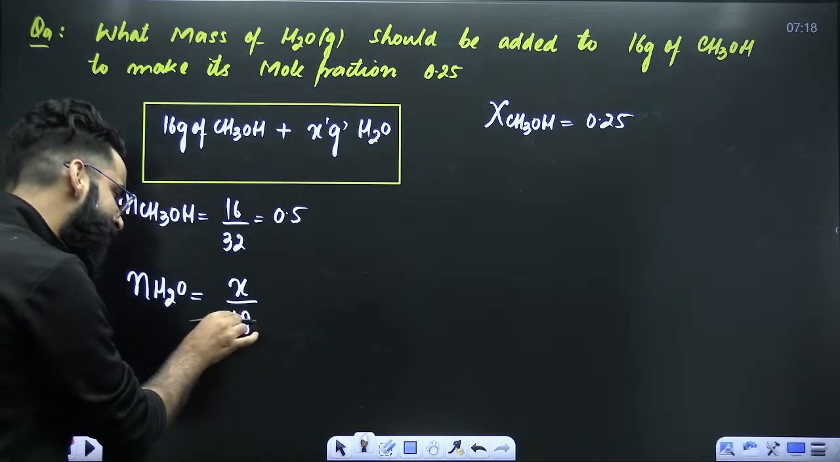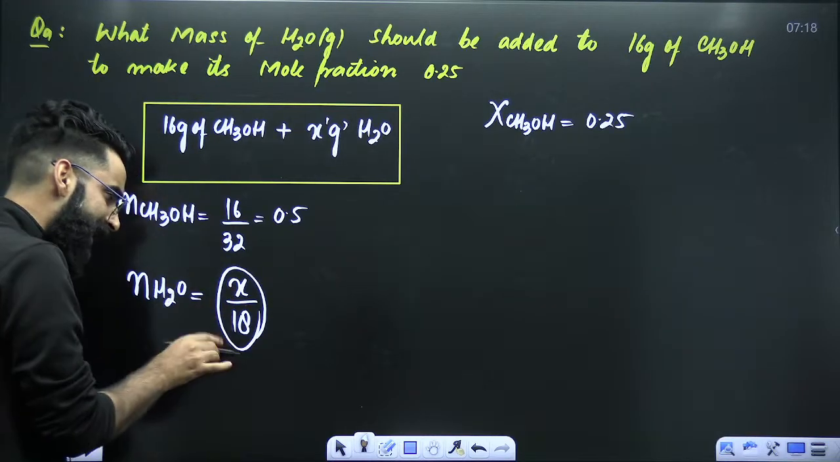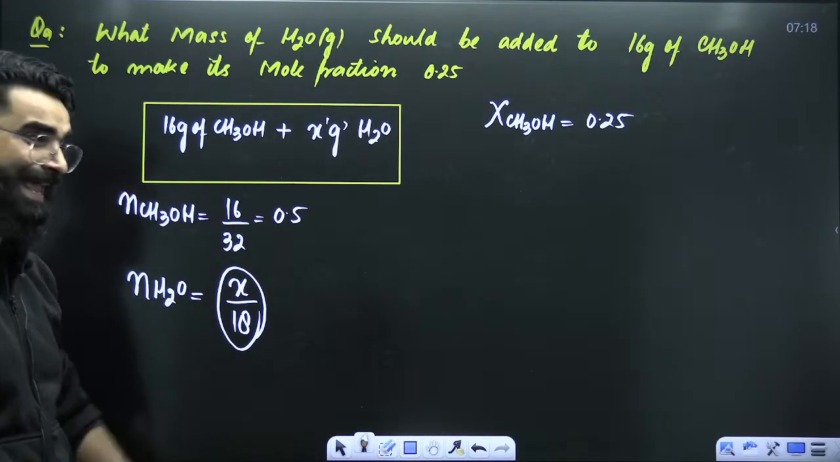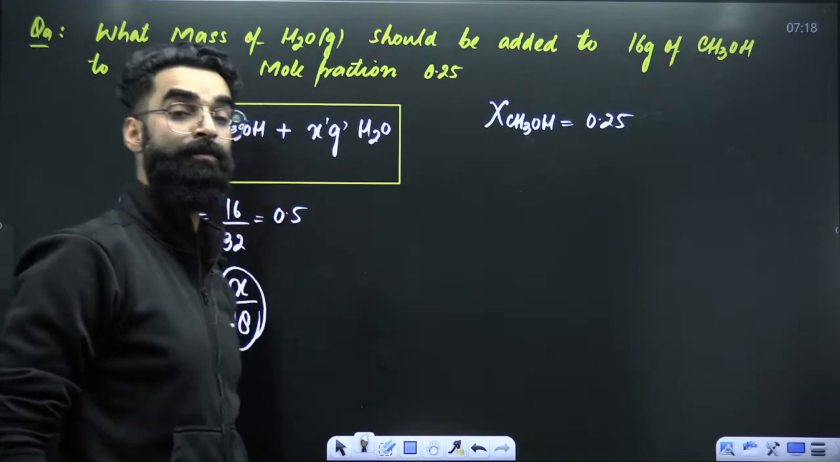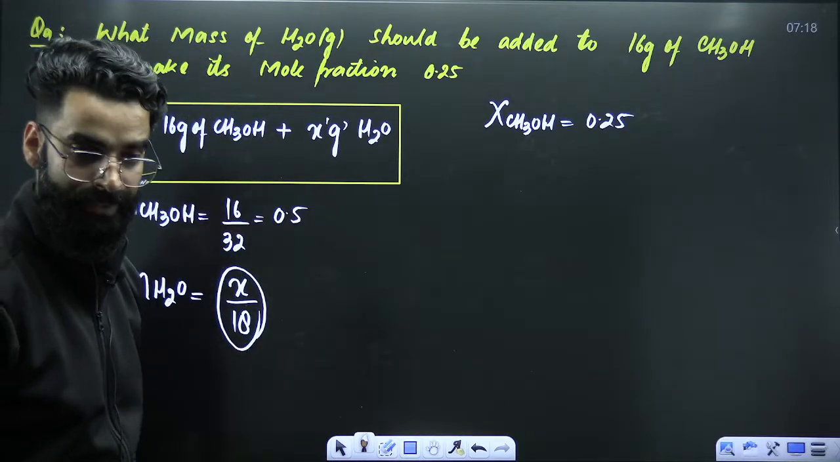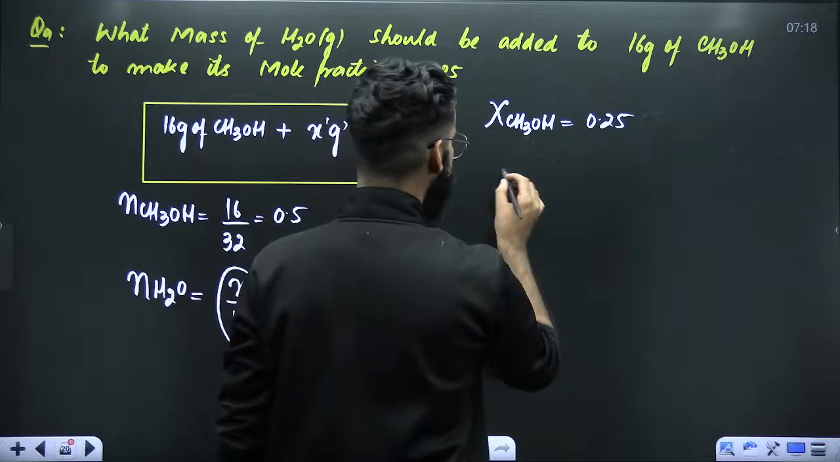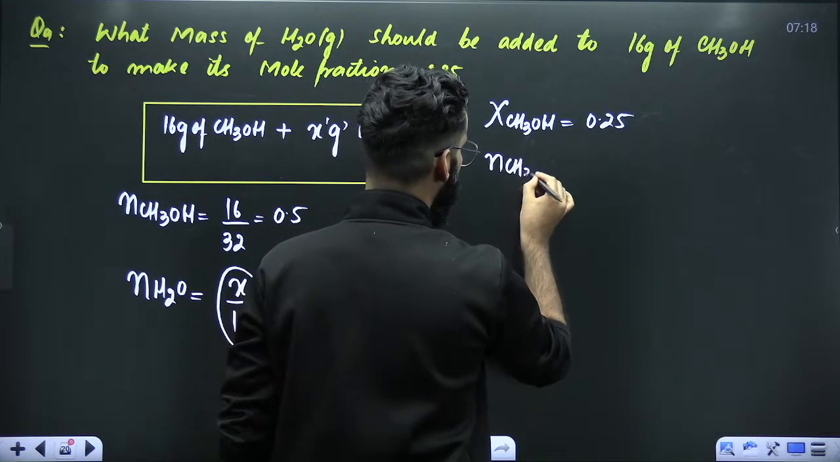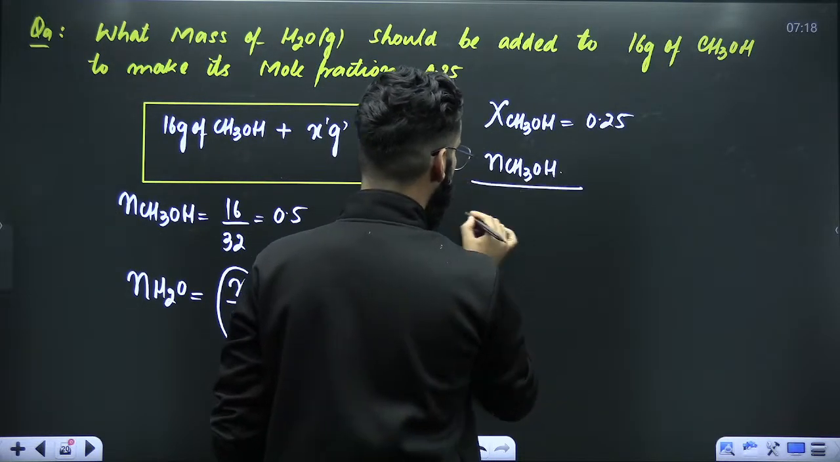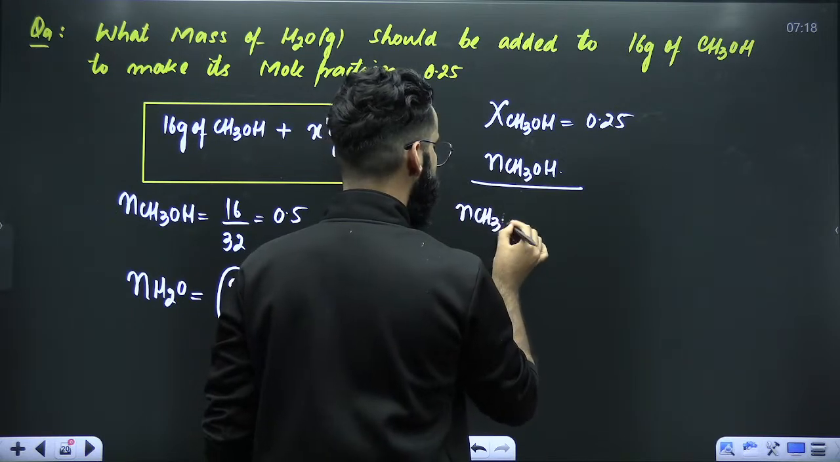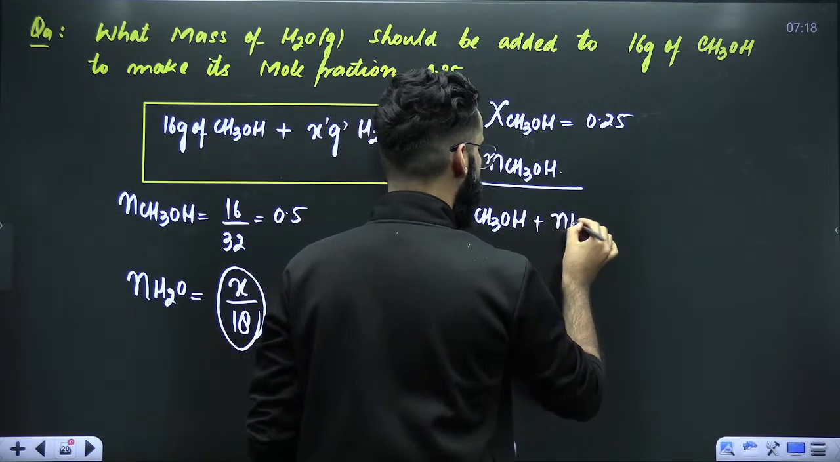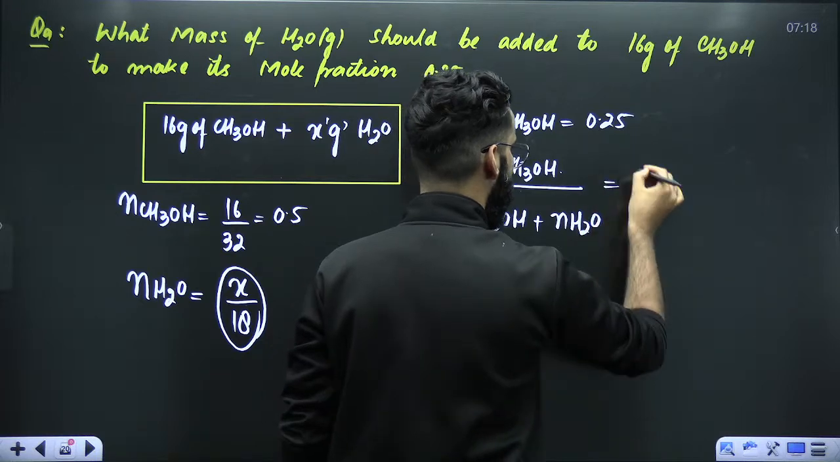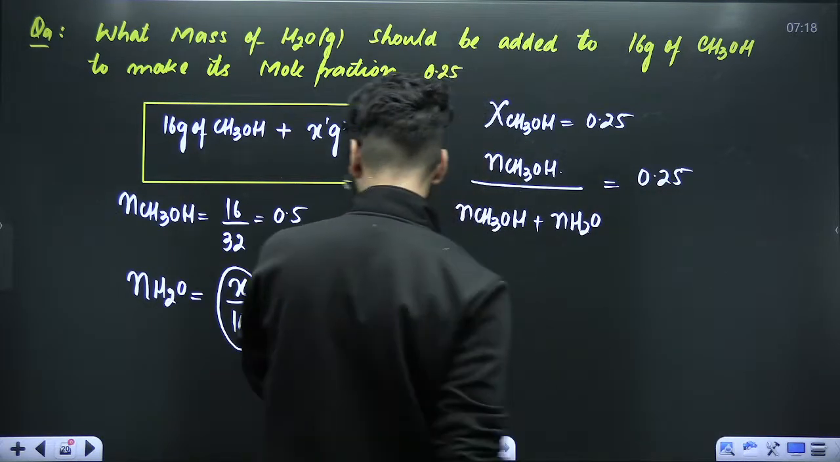So can I say I need to add basically these many moles of water in the container? Then only mole fraction of methanol will become 0.25, right? Now tell me one thing. What is mole fraction of methanol? It is number of moles of methanol divided by total moles. Total moles involves number of moles of methanol plus number of moles of water in the container. And this value is equal to 0.25, right?